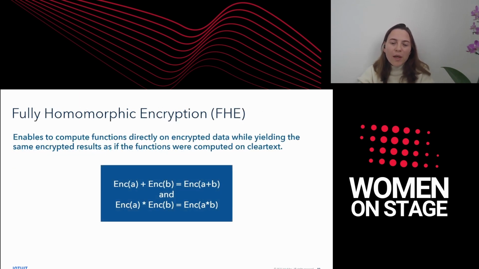Okay. So what exactly is homomorphic encryption? It is a type of encryption that allows us to compute functions over encrypted data and obtain an encryption of the computation result. Concretely, we can add and multiply encrypted values by adding and multiplying the ciphertexts themselves. Each such operation will result in a new ciphertext containing the result of the performed operation. So, for example, here we have an encryption of a value A and an encryption of a value B, and I can add these two ciphertexts and get a new ciphertext that will contain A plus B.